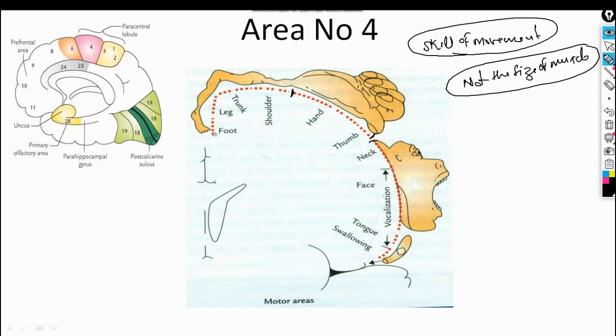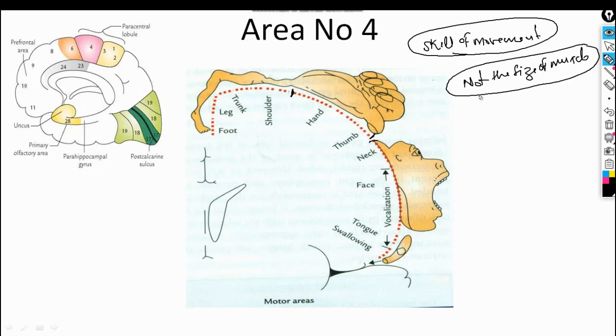So it occupies less area compared to the others. Clear? So it represents the skill of movement, not the size of the muscle, because in the Viva and even in the MCQs, it is asked to check your knowledge, your understanding, your concept of this.